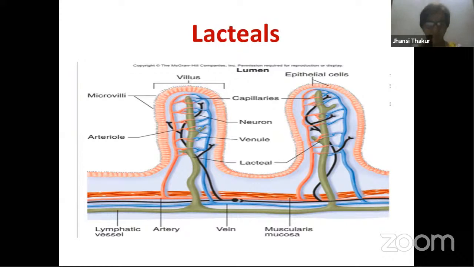Digested food first goes to liver because it is checked over there, and then goes to all parts of the body. But when fats get digested, you get fatty acids and glycerol. Fatty acids and glycerol are slightly bigger molecules, so blood capillaries don't pick them up. It is the lymphatic capillaries which carry those digested fat, that is fatty acids and glycerol. Digested fat is picked up by lacteals. Lacteals are the capillaries of lymphatic system. Fat is not absorbed by blood capillaries; it is taken up by lymph capillaries. So this is another important function of lymphatic system.